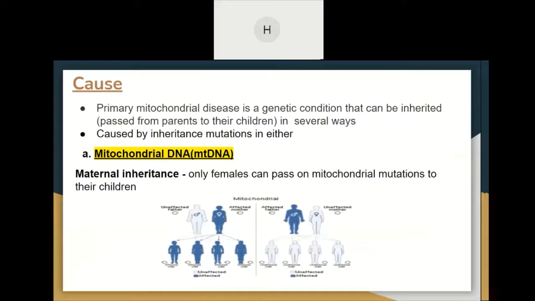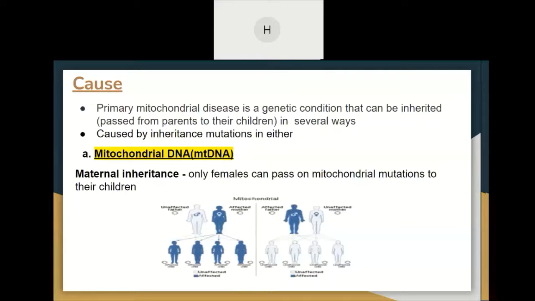Moving to the cause of mitochondrial disease, this is a primary mitochondrial disease, which is a genetic condition that can be inherited, passed from the parent to their children in several ways. It is caused by an inherited mutation in either, the first one, mitochondrial DNA, and the second one, nuclear DNA.